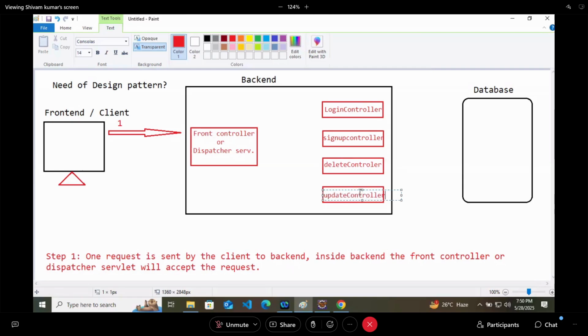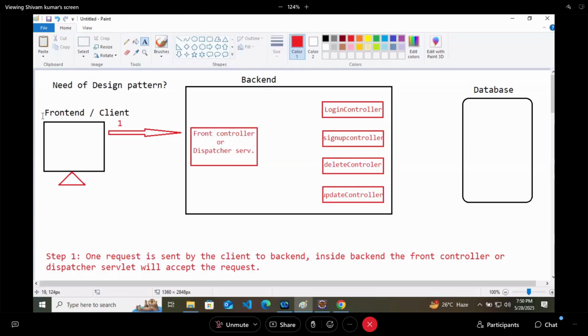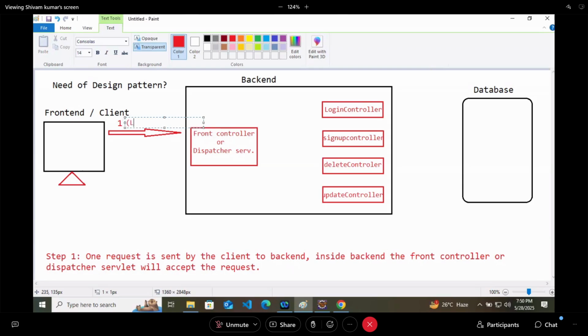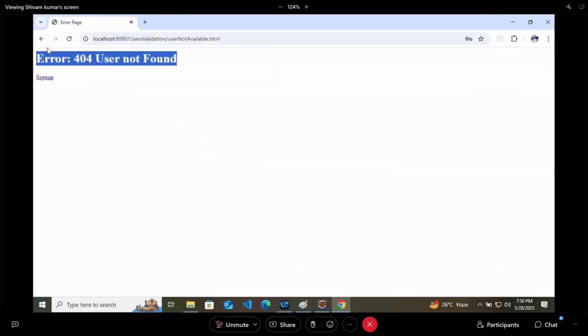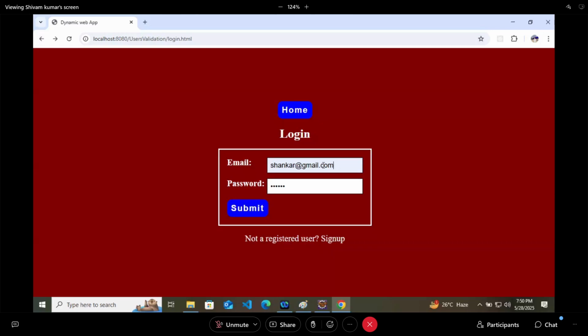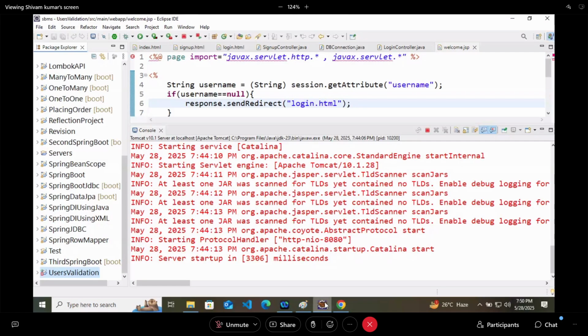So let's say you have multiple controllers. You can have more controllers, right? And what has the client sent? The client has sent a login request, saying that I want to log in with email shankar@gmail.com and a password like this. Very fine, no issue here.